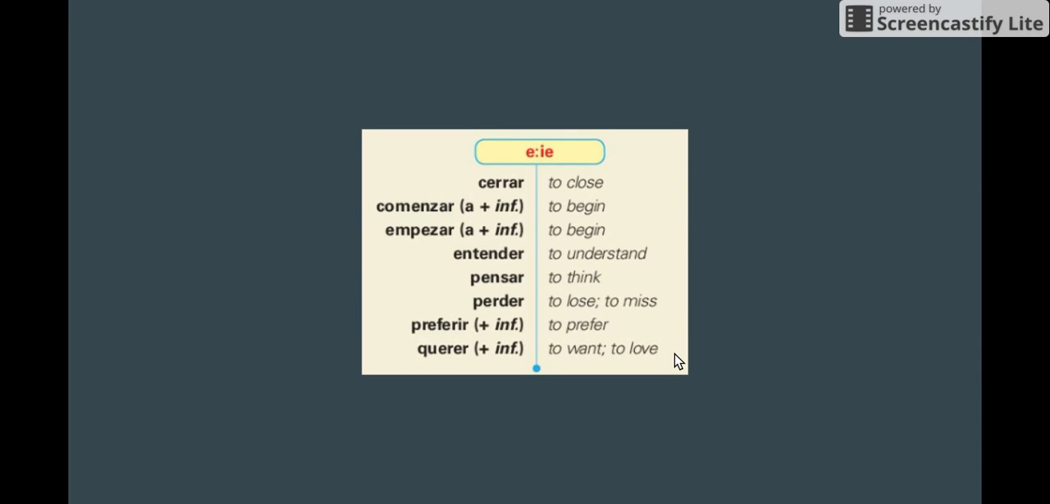And finally, querer, meaning to want or to love. So in the want sense, quiero un helado, I want an ice cream, or quiero correr, I want to run. Or in the love sense, quiero a mi madre, quiero a mi padre. Querer, yeah, you might know another verb to love, amar. Amar is generally reserved for love between spouses, boyfriends, girlfriends, and so forth, whereas querer is more in a general sense to love.